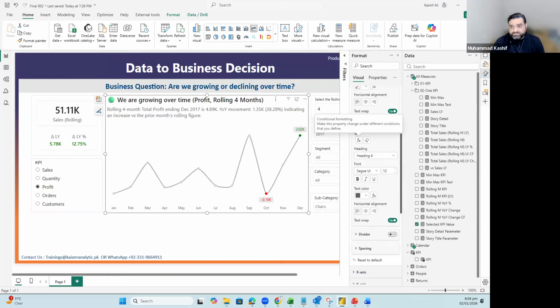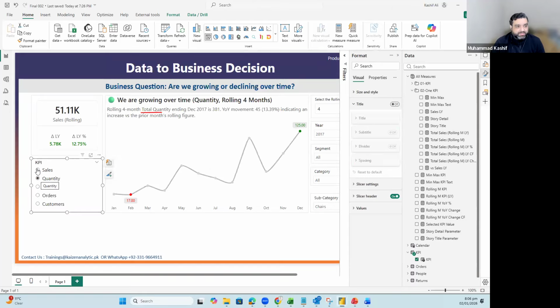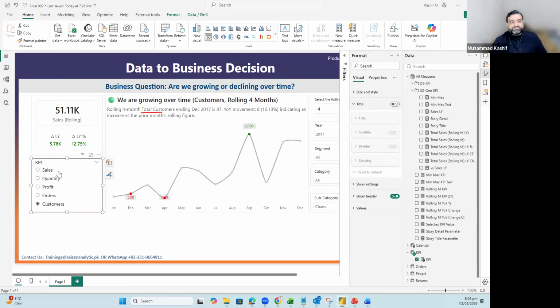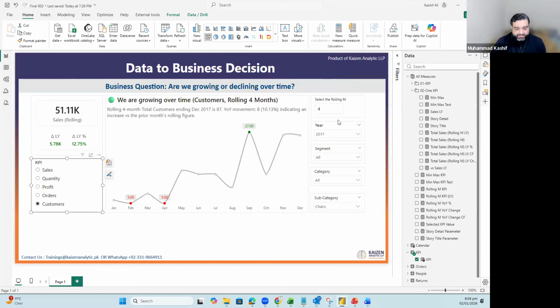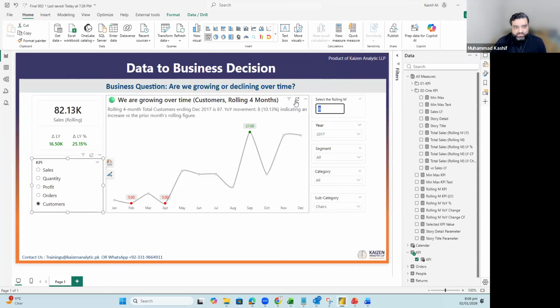Quite a number of things are dynamic here, and this one will change if I go for quantity. It will show me the quantity, the sales, the customers. As far as the main visual is concerned, it is totally dynamic, and the number of months are also added. So the 4 month rolling, based on this year and previous year compared, we have already done this part. Now this KPI card.